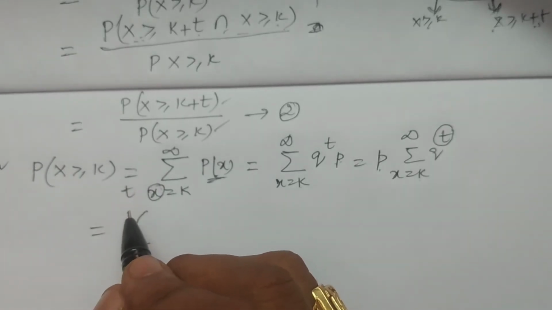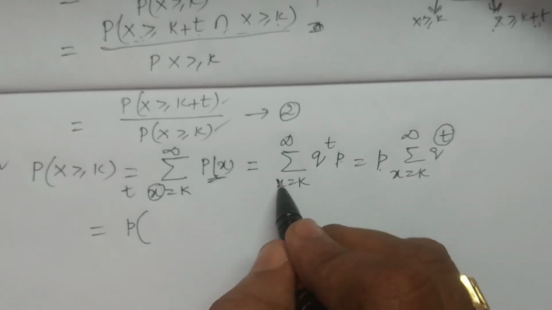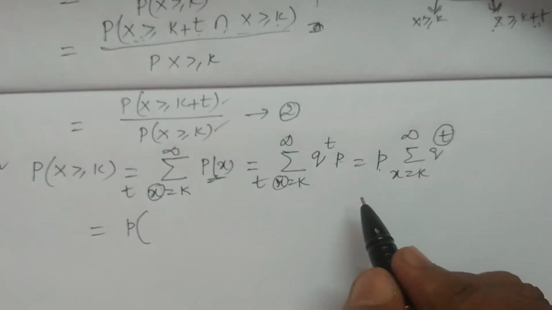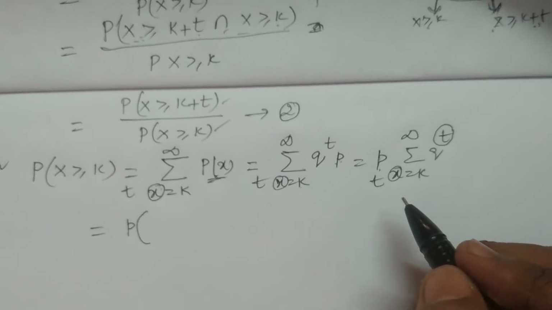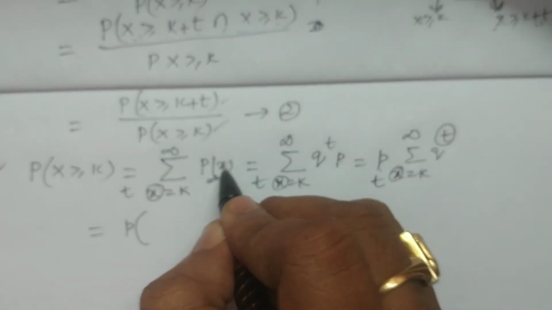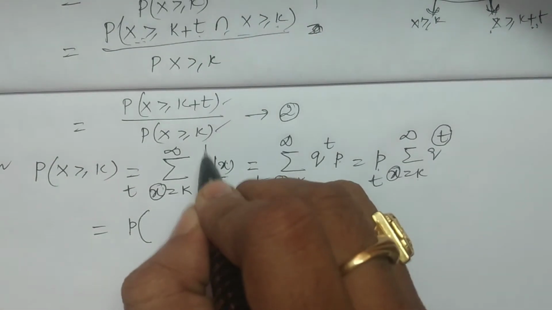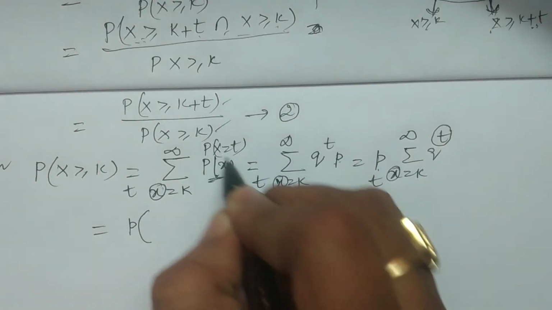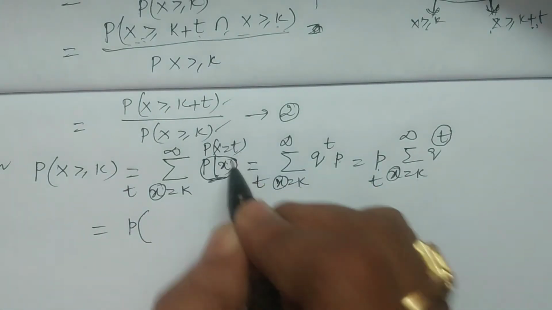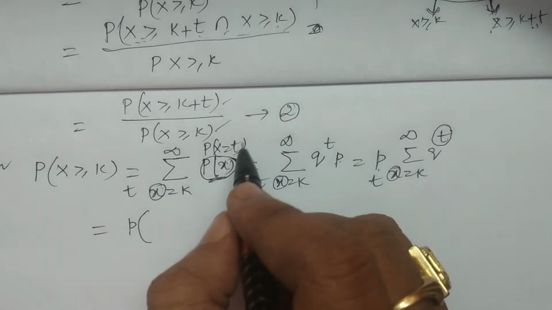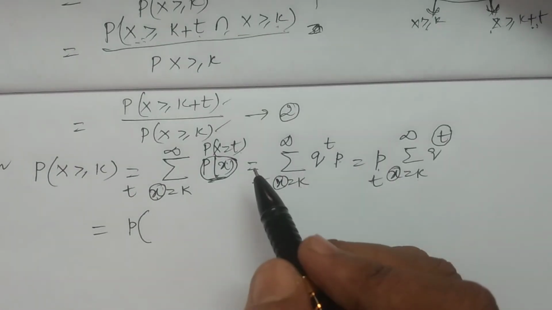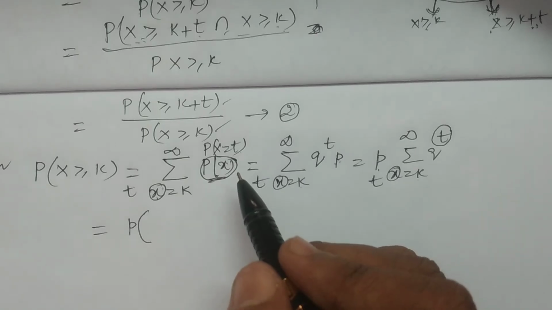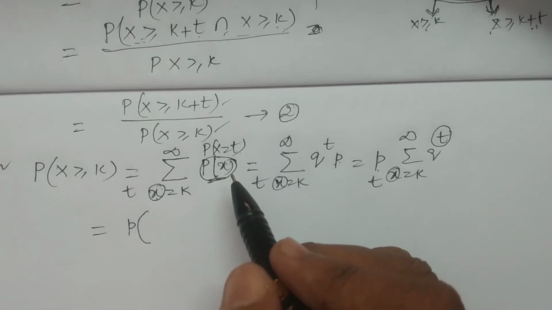You write it in the fashion that t is equal to k to infinity. This is also the probability of x equal to t. Hope you understand: x and t are the same, in the sense that in the geometric distribution the variable x is what we are considering here as t.